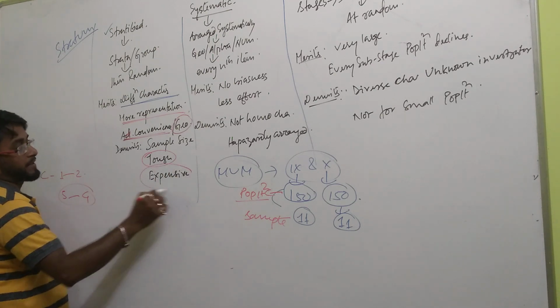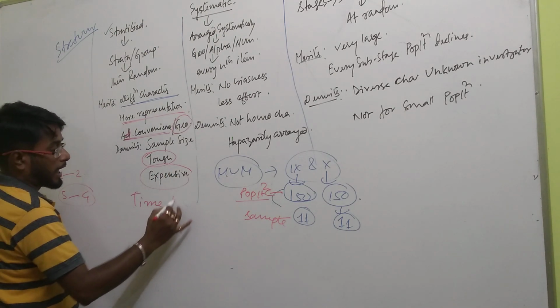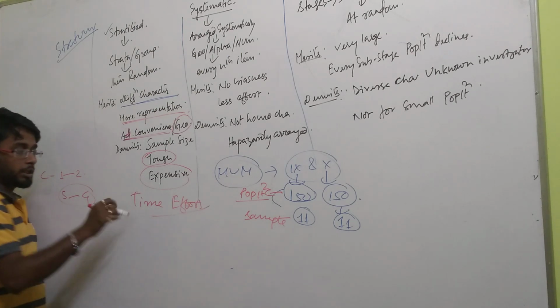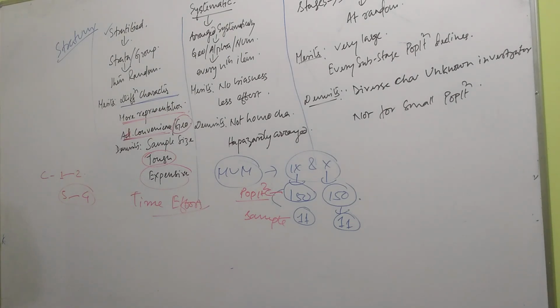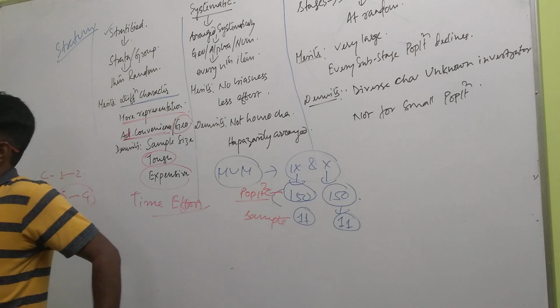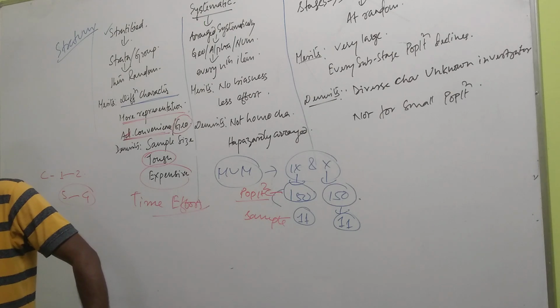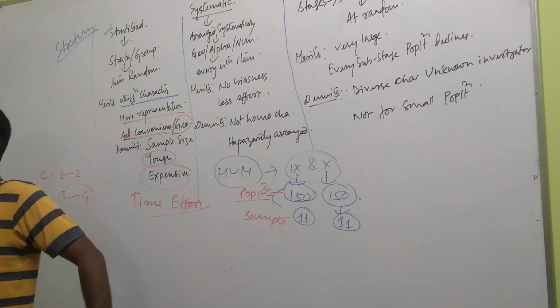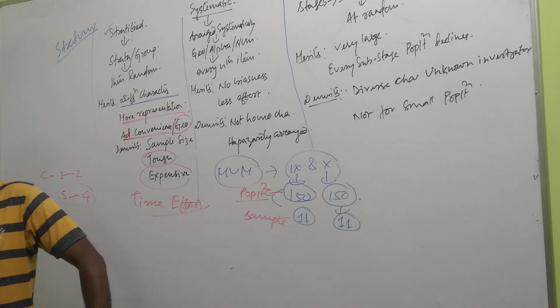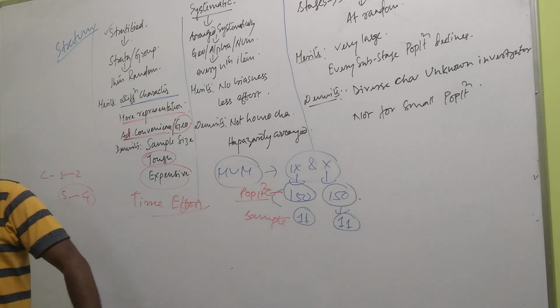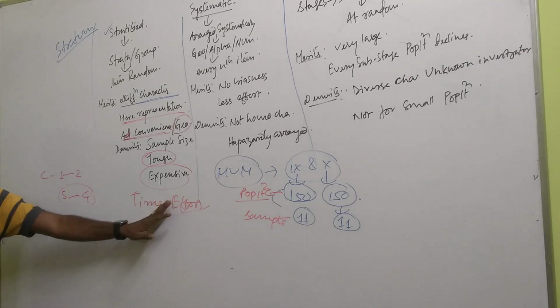Second, this is a tough method, not an easy method. And third, it is expensive, basically expensive in terms of time. The investigator has to give more time. First he must know the total population size. After knowing the population size, the investigator has to divide it. Before division, the investigator has to know on what ground the division will be done, whether class wise, age wise, height wise or weight wise. That knowledge is expensive basically, he needs to give more time.